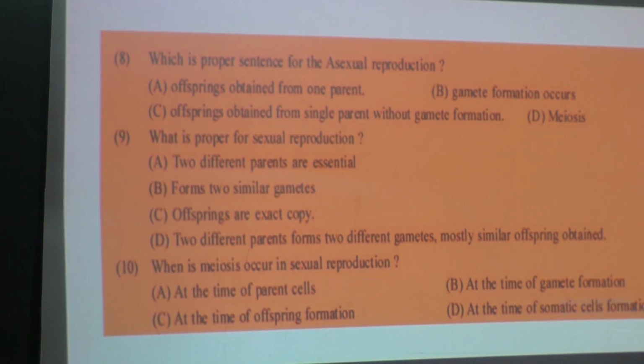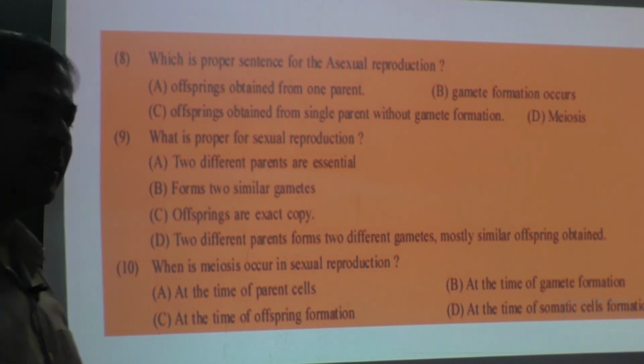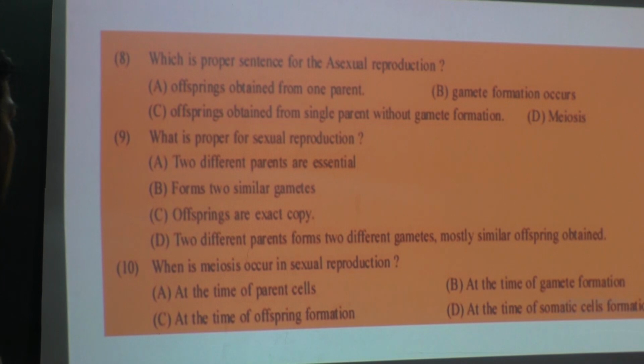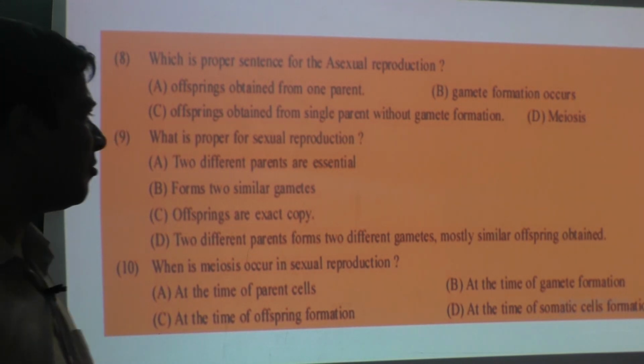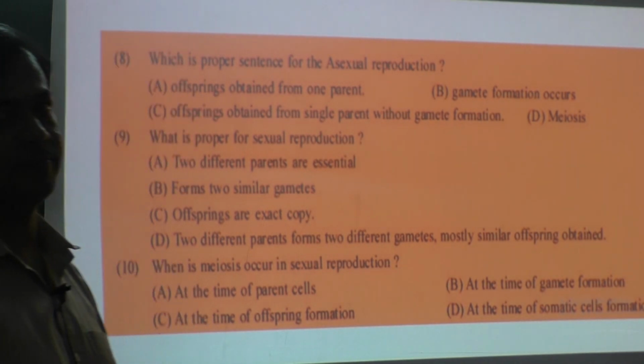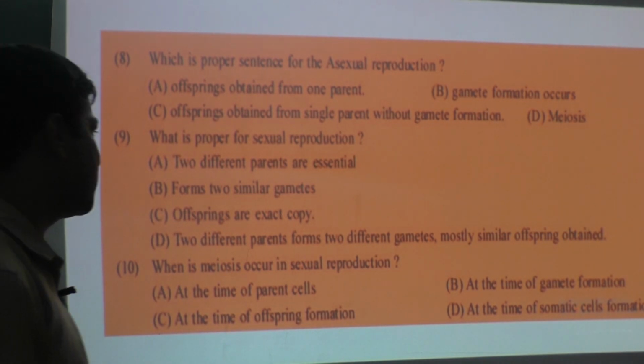Okay. Question number 10. When does meiosis occur in sexual reproduction? Options: at the time of parent cells, at the time of gamete formation, at the time of offspring formation, or at the time of somatic cells formation. Okay, so it should be option B, at the time of gamete formation.